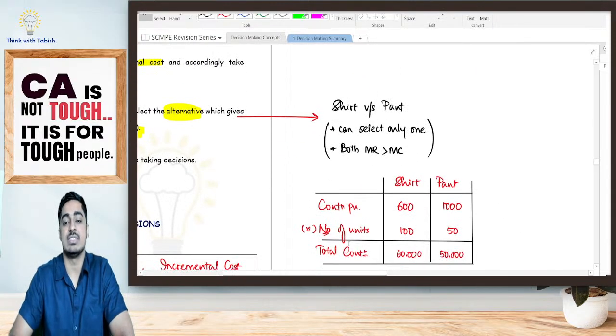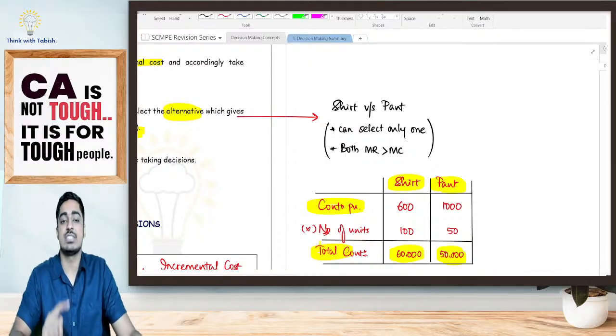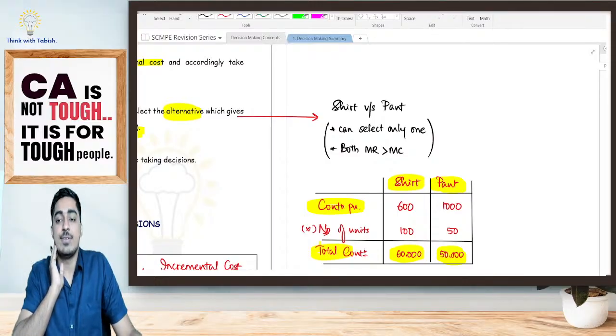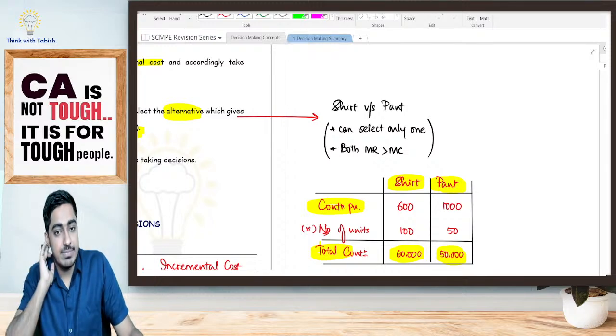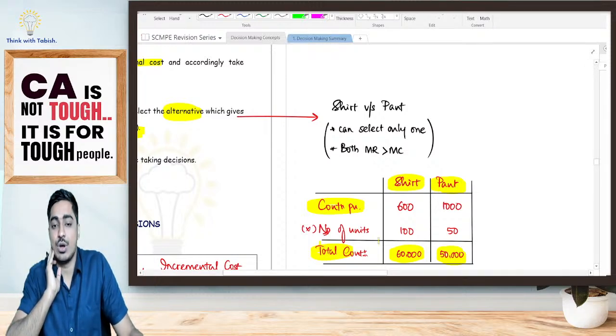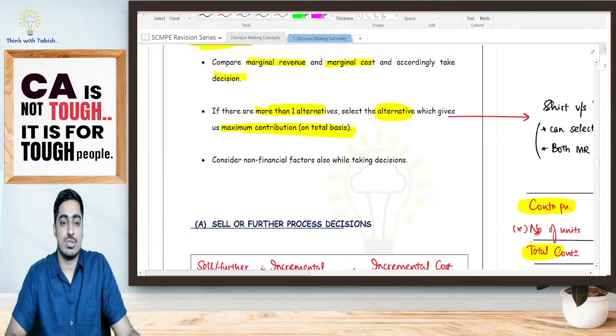Now look at this. I am having two different businesses. Either I can start manufacturing shirts or pants. The total contribution, if I manufacture shirt, is 60,000. If I manufacture pant, it is 50,000. I have to select only one out of the two. Which one will I select? Will I go for manufacturing shirt? Will I go for manufacturing pant? Which is giving me a higher contribution on totality basis, students? Which one should I go for? Yes, shirt is giving me a higher contribution. Yes or no? So obviously I will go for manufacturing of shirt. Is it clear, everyone? Yes. So that's the second rule.